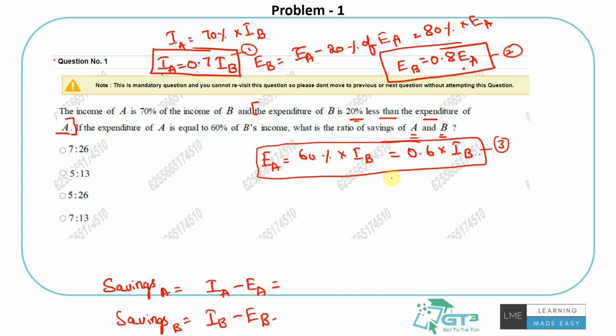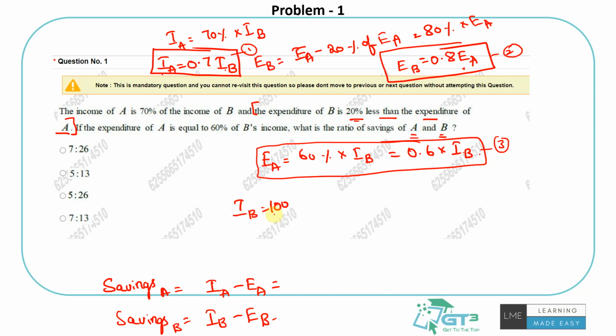So what I'll try to do is assume income of B is 100 rupees. I can assume any value, not a problem. 1, 10, your lucky number, not at all a problem. I can even assume income of A as 100 or something. I'm starting with B because income of B is used in two places, and I'm taking 100 because 0.6 into 100 will be 60, 0.7 into 100 will be 70. It will be much easier for us to deal with.